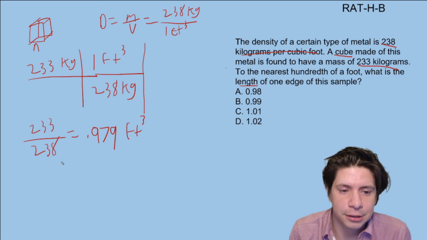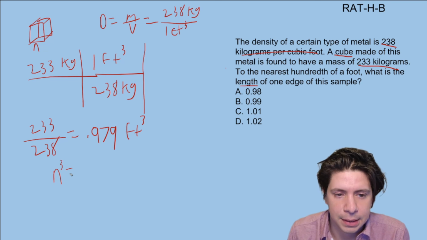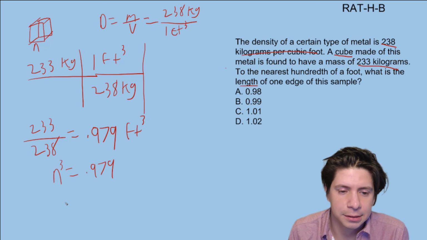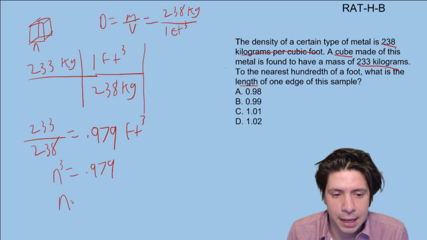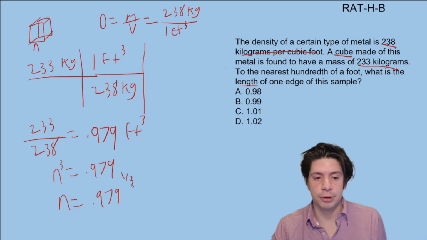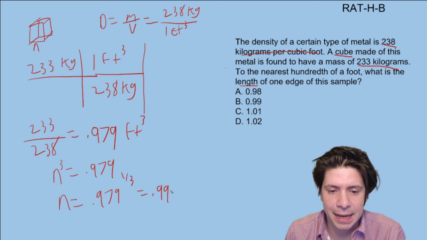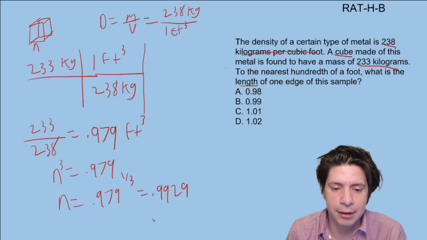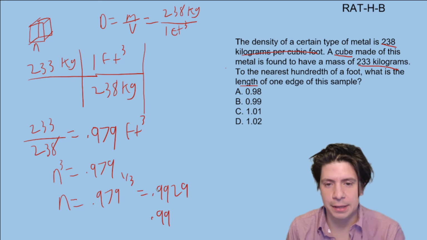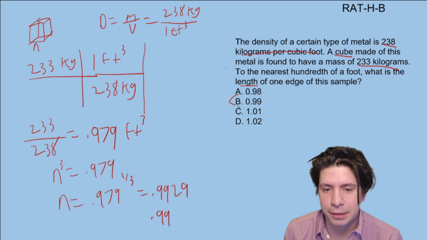So we're going to do n cubed equals 0.979, and then you're going to find that n equals 0.979 to the 1/3 power, or you can think about it as the cube root of 0.979, and that gives us 0.9929, which when you round becomes 0.99. So that would be B, right?